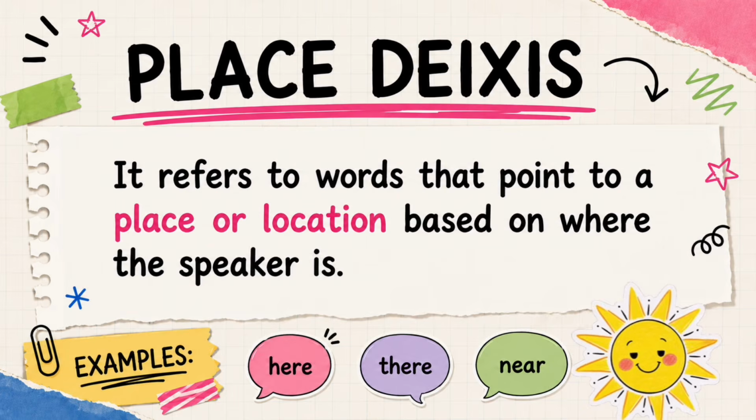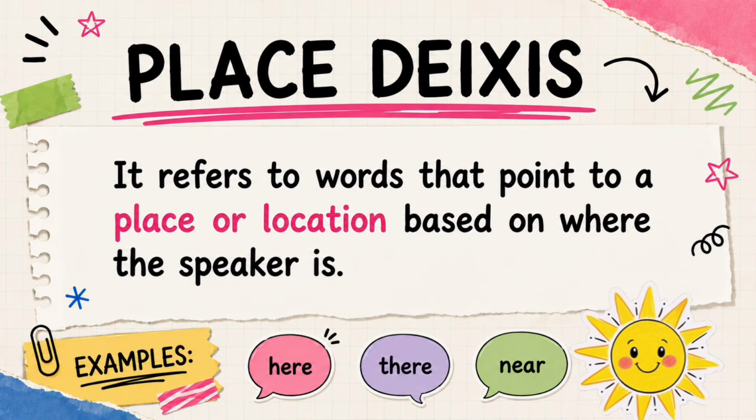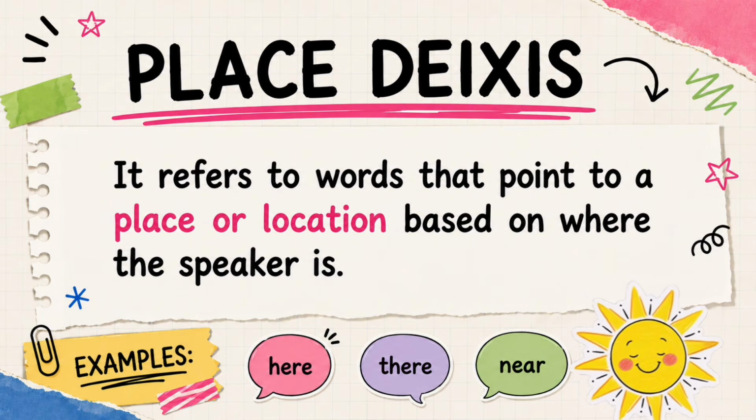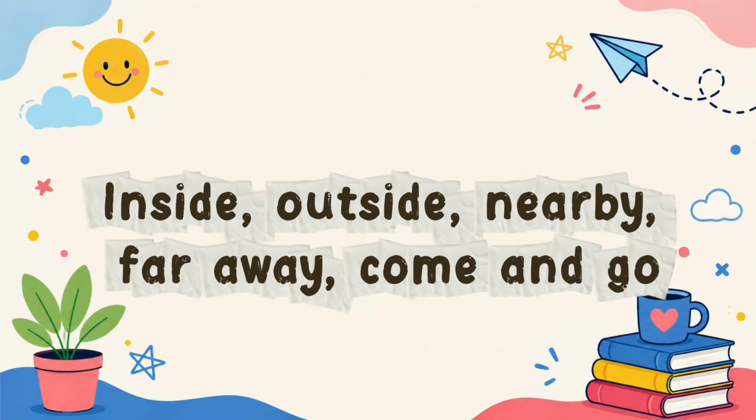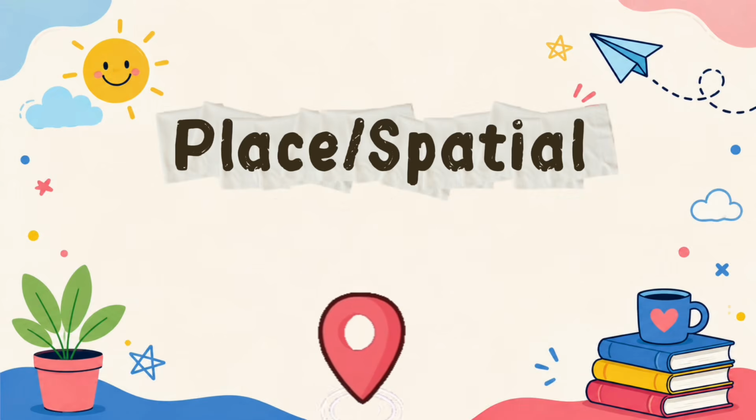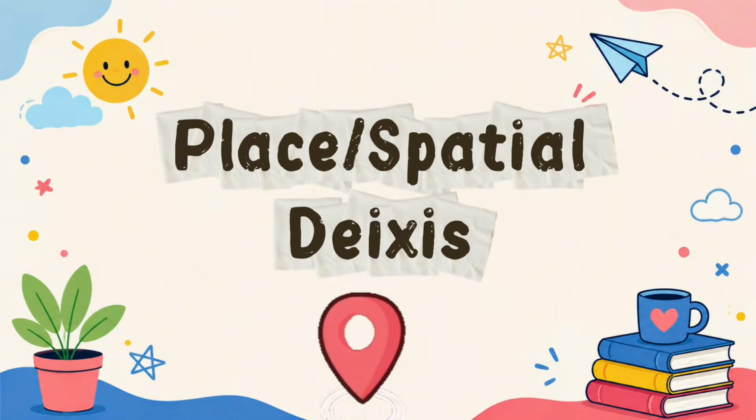Place or spatial deixis refers to words that point to a place or location based on where the speaker is. Other examples are inside, outside, nearby, far away, come and go. Place or spatial deixis asks where.